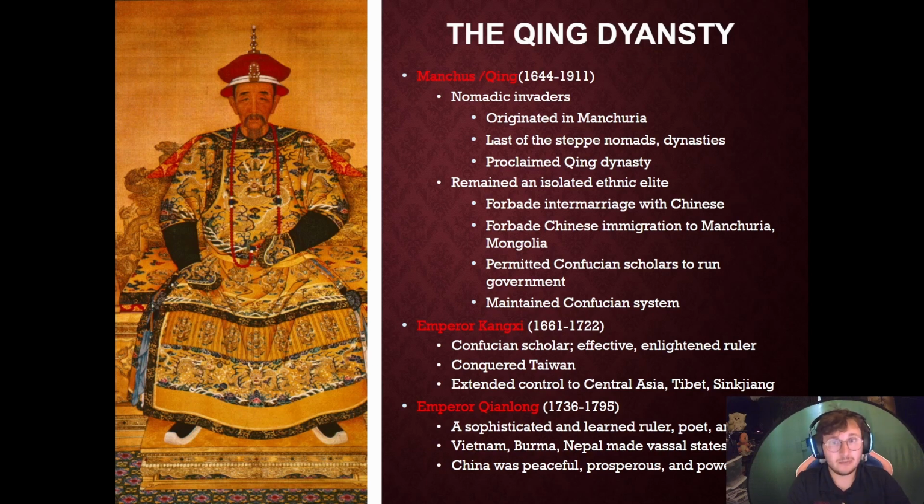Our next one is going to be Emperor Qianlong. He's a sophisticated and learned ruler, poet, and artist. During his reign, he's going to force Vietnam, Burma, and Nepal to become vassal states of China, force them to pay tribute. During Emperor Qianlong, China was peaceful, prosperous, and extremely powerful.